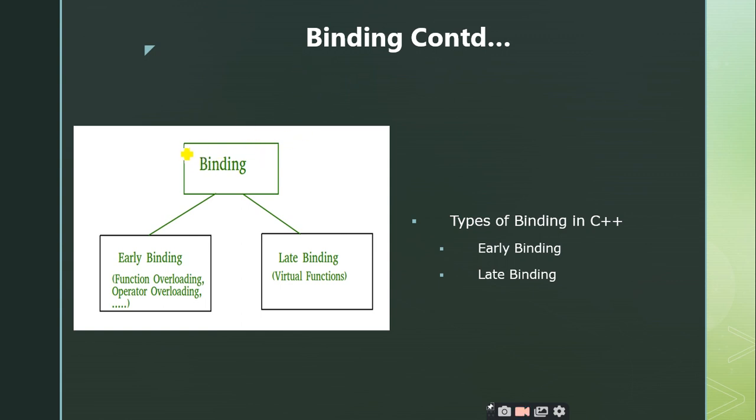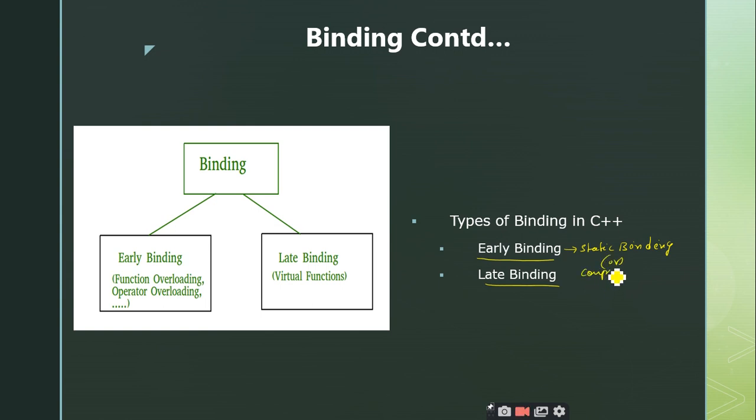So the binding, we know what binding is, and we know the classification of binding. We have two types of bindings, and we know the names of those bindings also. So here we come across the new terminology called early binding and late binding. Early binding is nothing but the static binding. What is the other name for static binding?